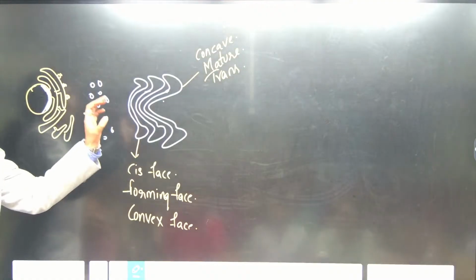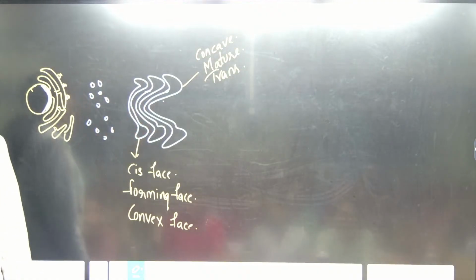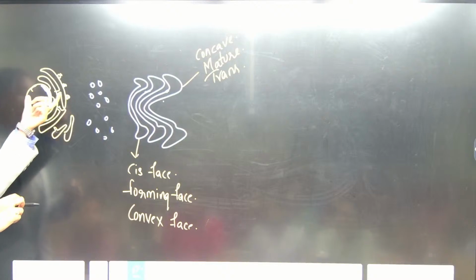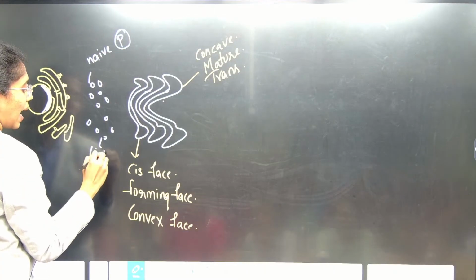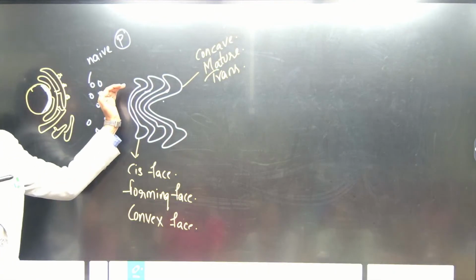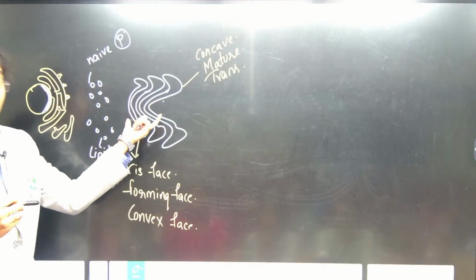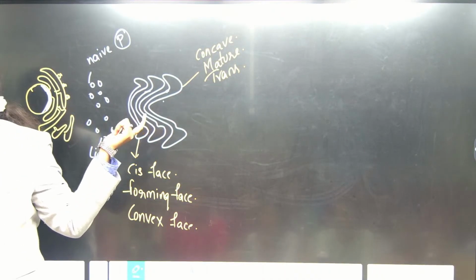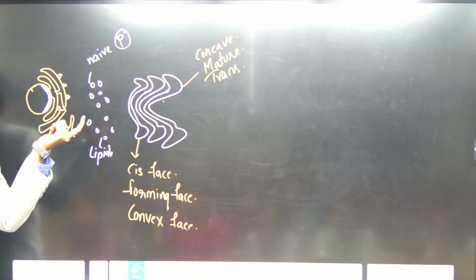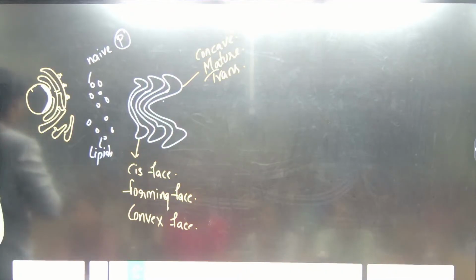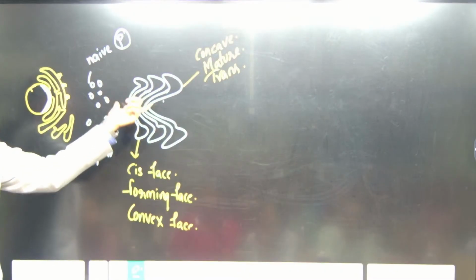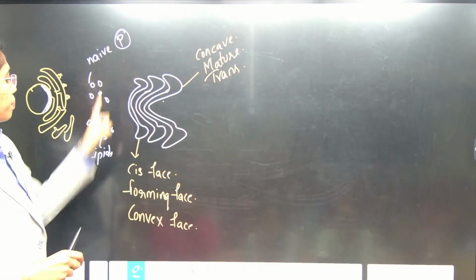Clear? What is that happening exactly inside the Golgi bodies? Here if you observe, when naive proteins and lipids are being synthesized, they are being accepted by cis phase of Golgi bodies. Inside the Golgi bodies, sugar molecules will be attached to these lipids and proteins.